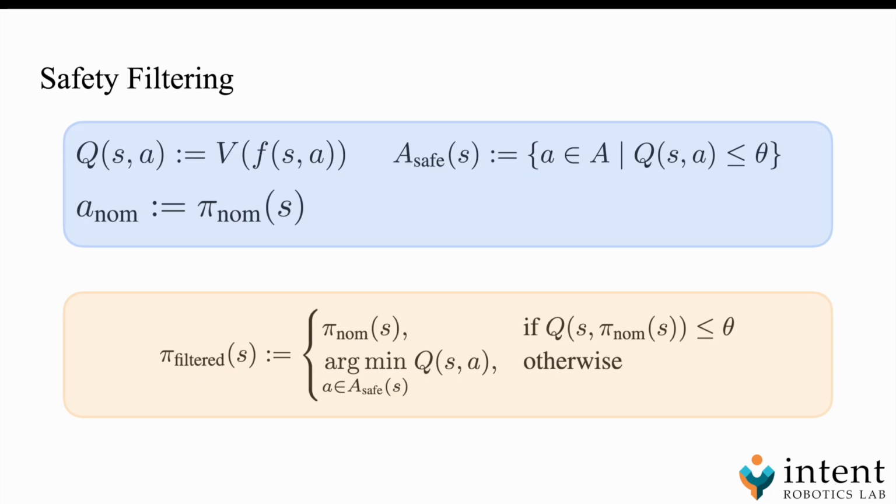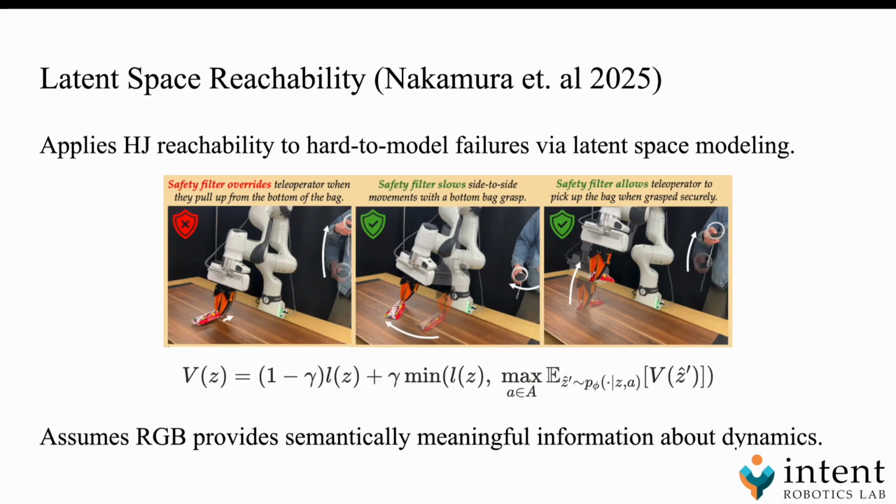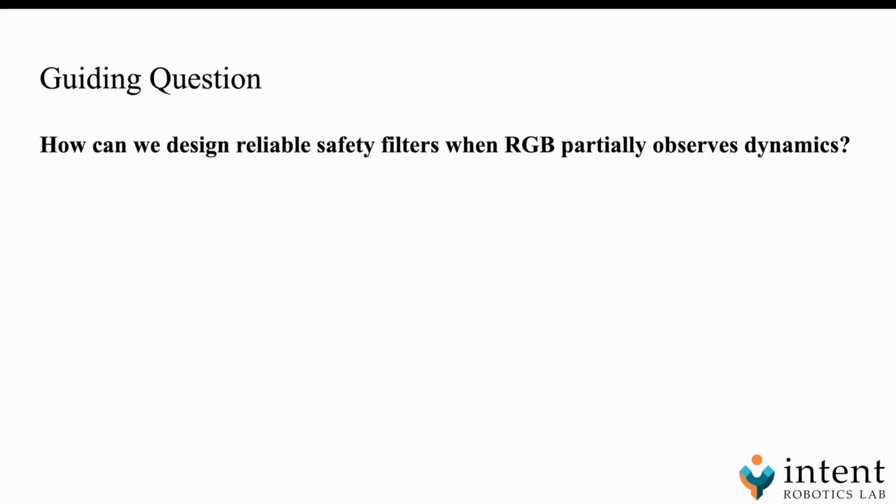However, a key downside of most HJ reachability methods to date is that they typically require explicit system dynamics and easy-to-model constraints. Latent space safety filters circumvent this issue by modeling dynamics in the latent space. However, latent safety filters assume RGB provides semantically meaningful information about the dynamical system. This assumption doesn't necessarily hold true for all systems, for reference, our prior toast example. How can we design reliable latent safety filters when RGB partially observes dynamics?